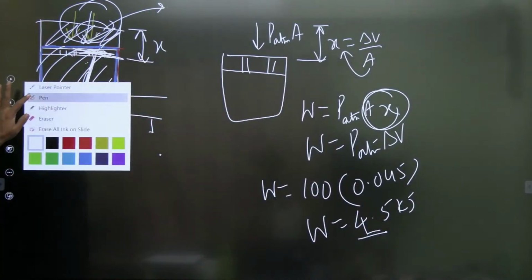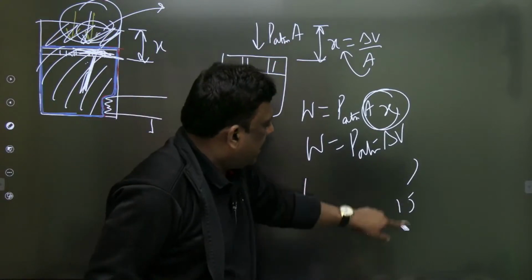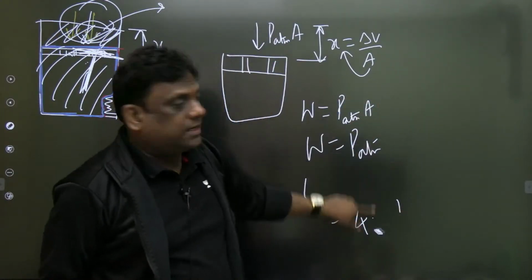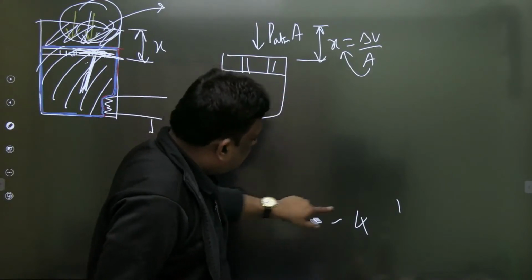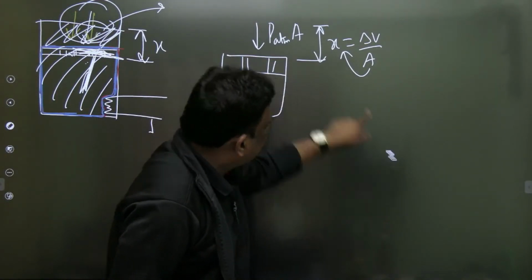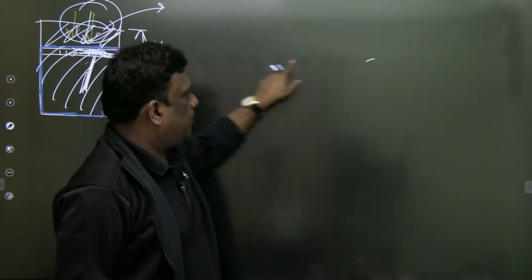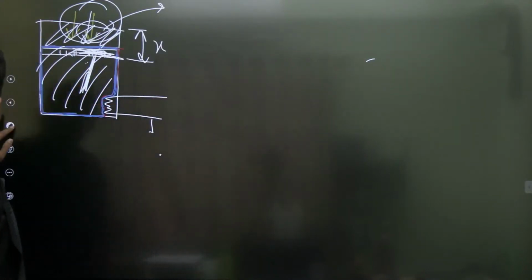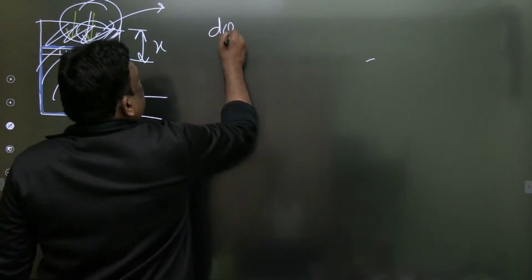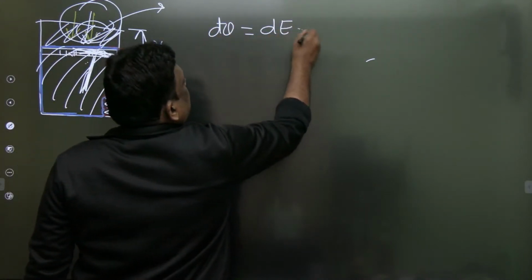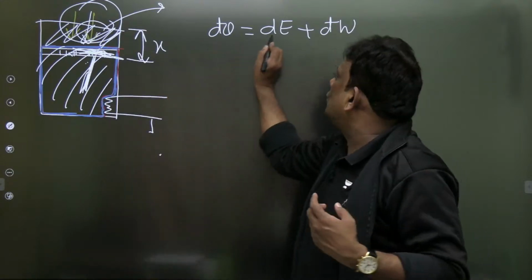अब ब्यूटी देखेंगे. Now we'll see the beauty. So actually we have calculated this work, कितना आया sir? How much is this work? 4.5. What is that work? That is the work done by piston and air put together in displacing atmospheric air. अब यहां पे बहुत इंपॉर्टेंट पॉइंट आ रहा है सर. Now let us see the most important part. What is that? d'Q is equal to dE plus d'W. Again students may be asking question, sir आप dU क्यों नहीं लिख रहे?